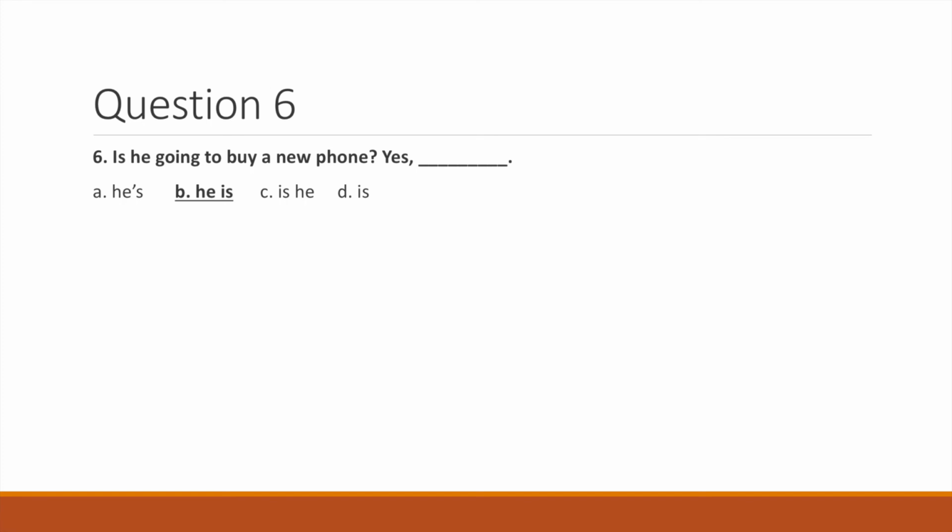Question 6. Is he going to buy a new phone? Yes, blank. Again, in this question, we have the subject he, and we also have the be verb is. We can use our short answer question format to answer this question with the same subject and the same form of be. So the correct answer is B. Yes, he is.